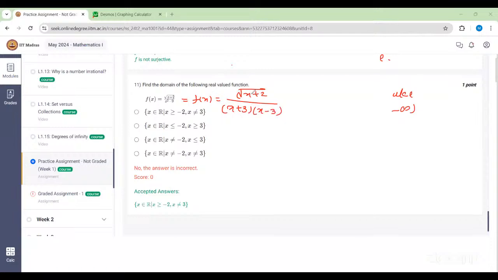Now here you don't have to rationalize it, because if you rationalize, you are multiplying with root of x plus 2, so it becomes x plus 2 upon x plus 3, x minus 3 into root of x plus 2. But you don't have to rationalize it, because we are not trying to get rid of the root of x plus 2. Ultimately, I can cancel this factor and simplify my function.